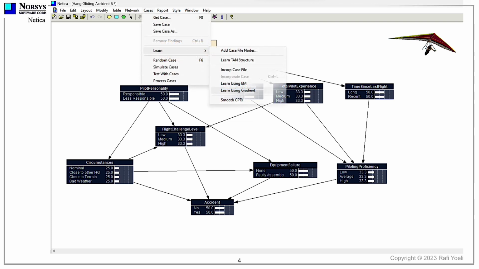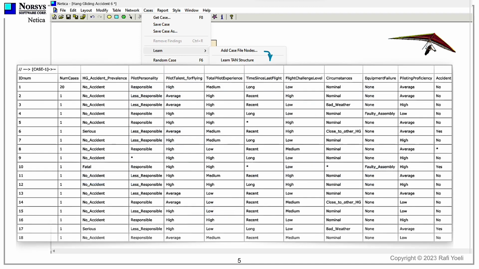Then, we access Netica's drop-down menu under Cases, enabling us to load a table such as the one shown here. In this table, each column corresponds to a parameter, which is, as we recall, a node in the network. The states of each node in the network are mentioned here under each parameter, by the same name that is used to describe that state in that node.